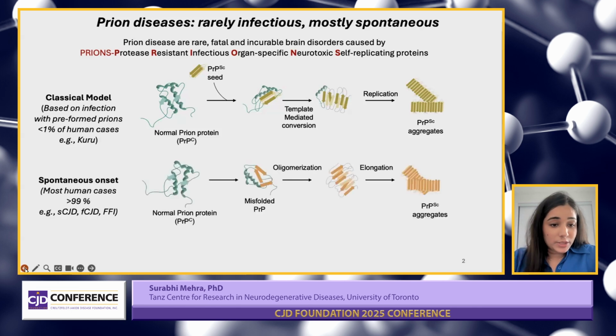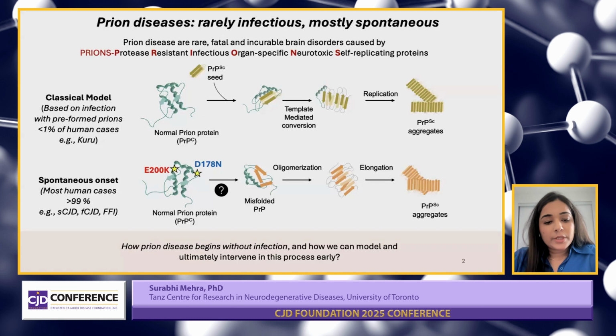And the vast majority of the diseases, like 99% of them, arise spontaneously, either sporadically or due to the presence of disease-associated mutations like E200K or D178N, which speed up the process. So the main challenge here is that spontaneous onset is rare, unpredictable, and very hard to model. And most of the existing current models do not replicate this situation very well.